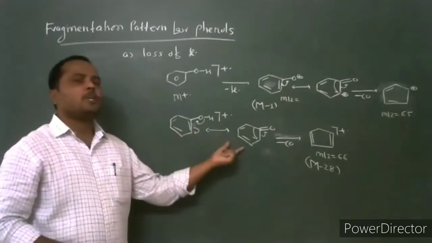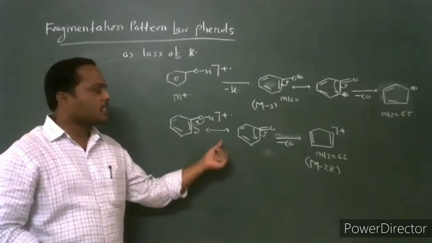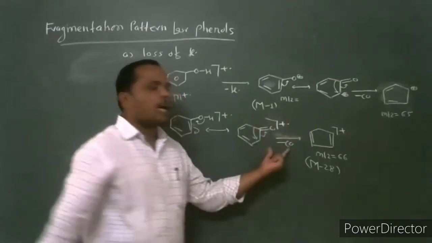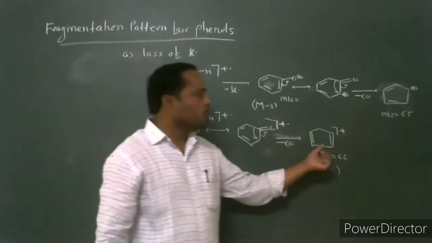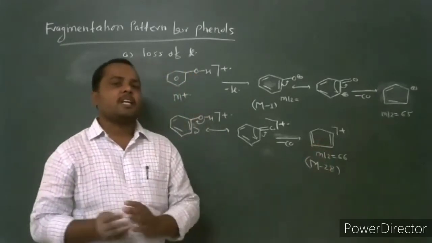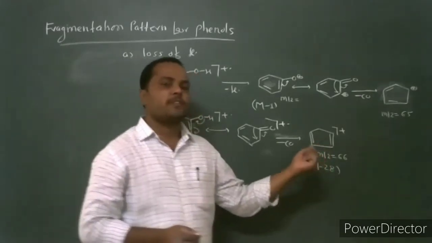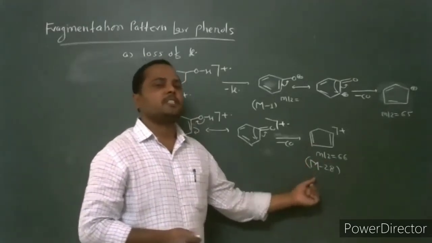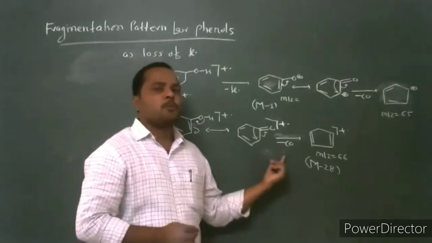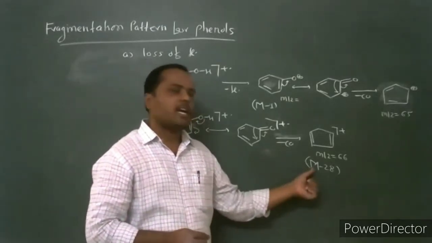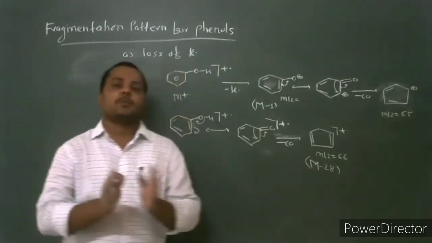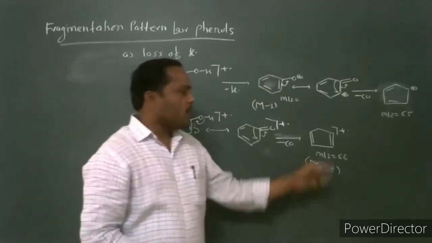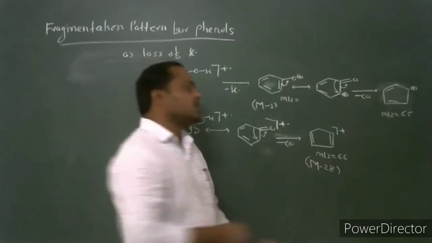This phenolic form is converted into the keto form, and this keto form undergoes loss of carbon monoxide neutral molecule to give cyclopentadiene. This is an odd electron fragment ion, but its mass is an even number. It is M-28. From the molecular ion, only carbon monoxide is eliminated, only 28 atomic mass unit is less. This M-28 fragment ion is formed, which has mass to charge ratio 66.